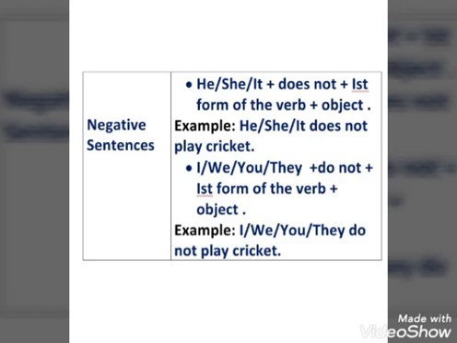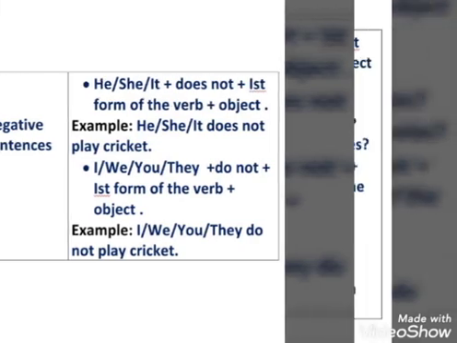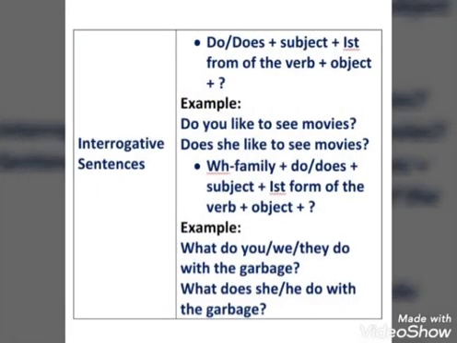And if you have any other plural subjects like children, people, boys, girls, etc., then you will use: girls do not play cricket, boys do not play cricket, people do not play cricket, or children do not play cricket. So students, I think you have understood negative sentences also. So now interrogative sentences.